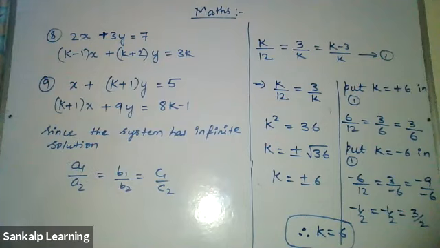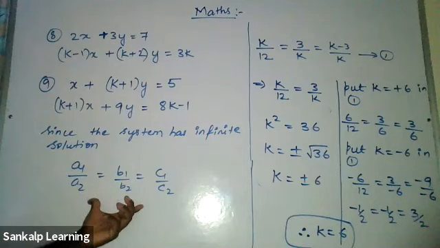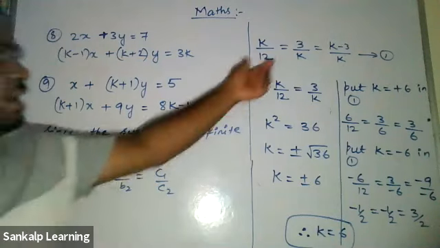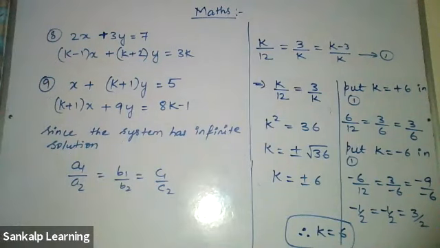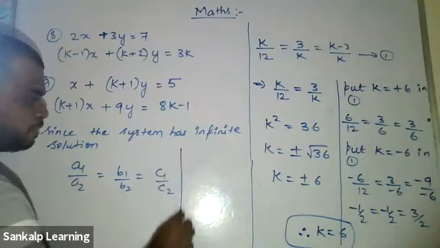Tell me what is A1, B1, C1, Charan? Sir, A1 is 2, B1 is 3, and C1 is 7. A2 is k minus 1, B2 is k plus 2, and C2 is 3k. Very good, excellent. So you have written the same condition and substituted the values. Just tell me the first two parts. What did you get? Sir, I took 2 by k minus 1 is equal to 3 by k plus 2.